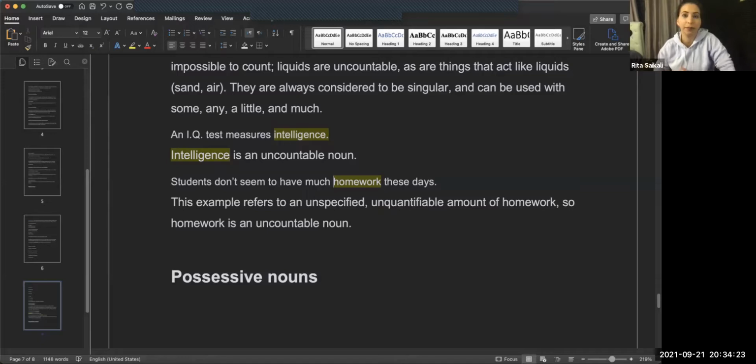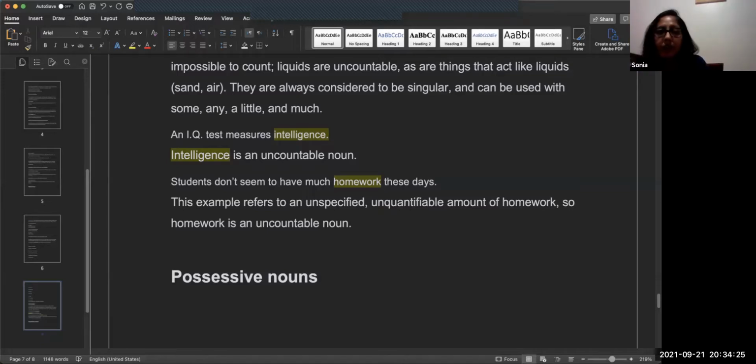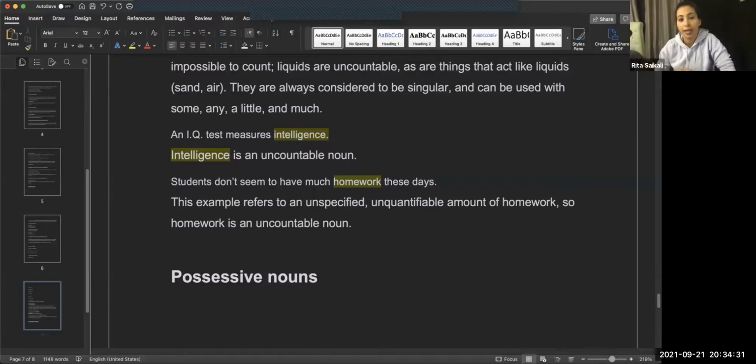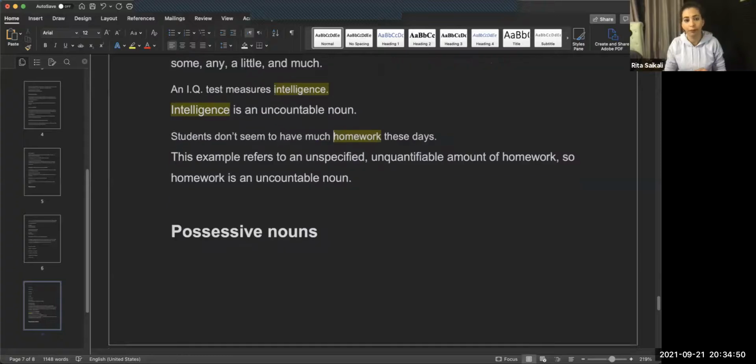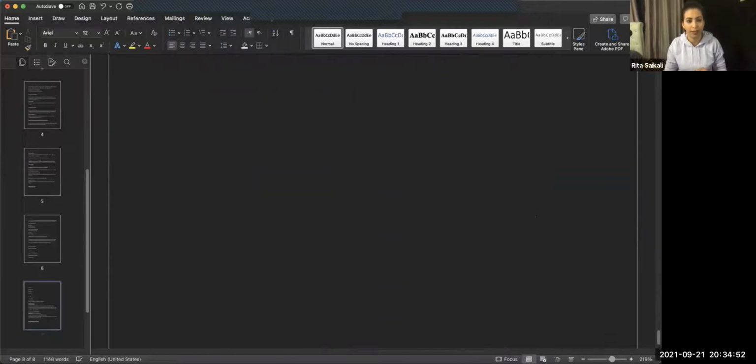Yes, you have a question? With an uncountable noun, can I use the article "the"? Yes. The air is heavy today. The water is cold. But we can't use a or an because it means one. "The" doesn't mean one, so we can use it. Okay.